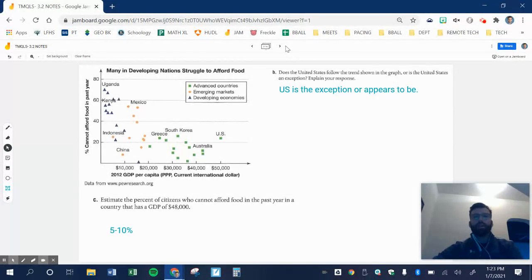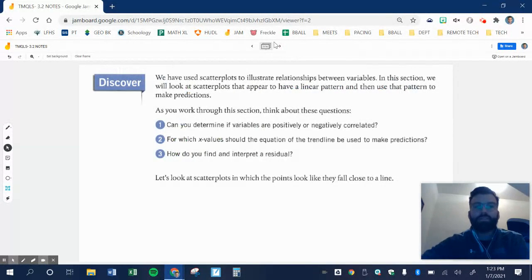So right now, what are we doing in this section? We're looking at trends and graphs, and determining whether variables are positively or negatively correlated. Like I said, it's all about correlation.